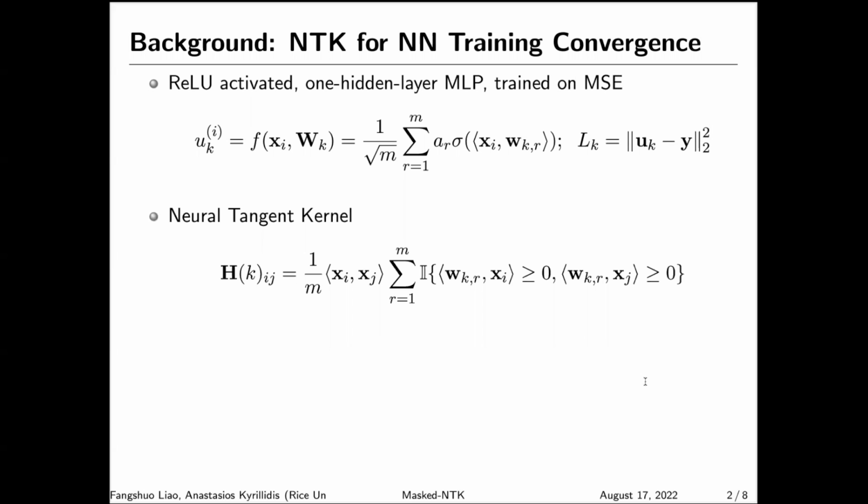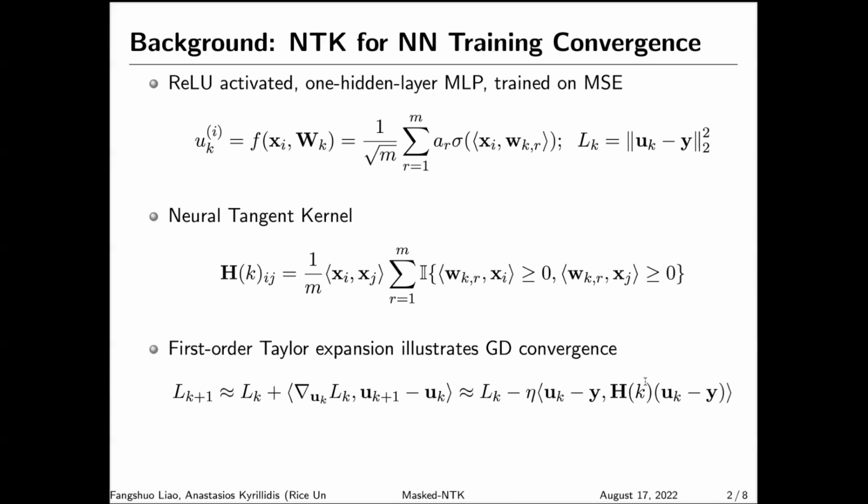Assume we have n samples, the neural tangent kernel NTK in the k-th iteration can be represented as an n by n matrix, with the ij-th entry being a function on the pairwise input vectors x_i and x_j. Here, we can see that H_k,ij depends on the weights in iteration k, w_k,r.